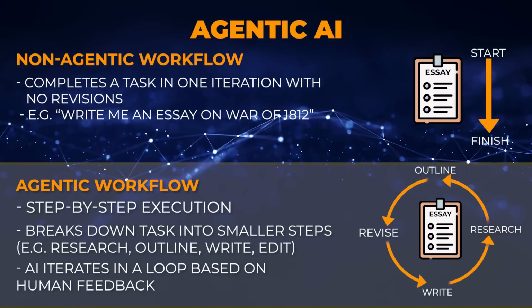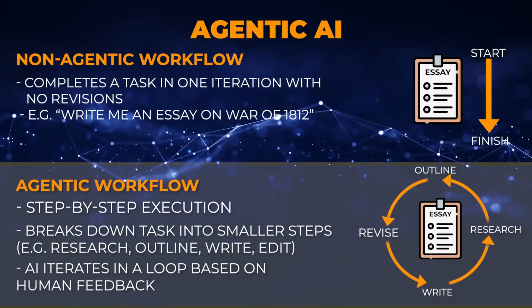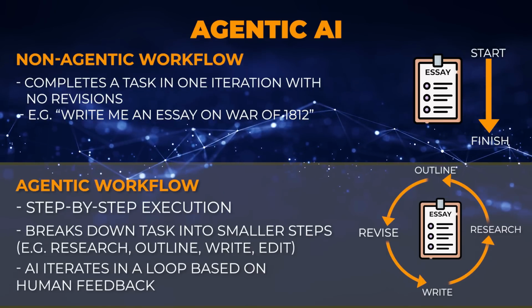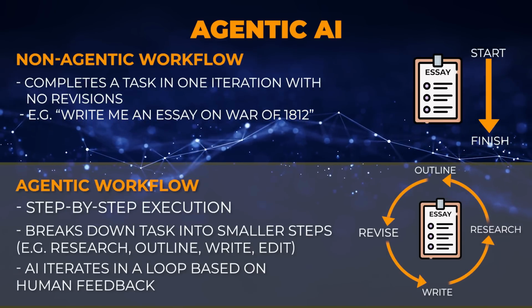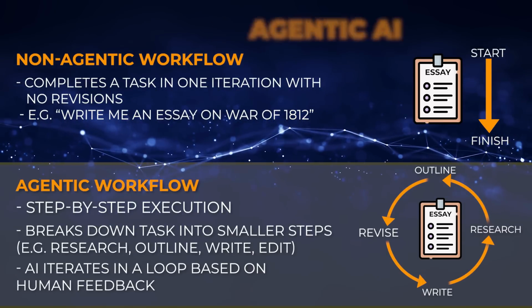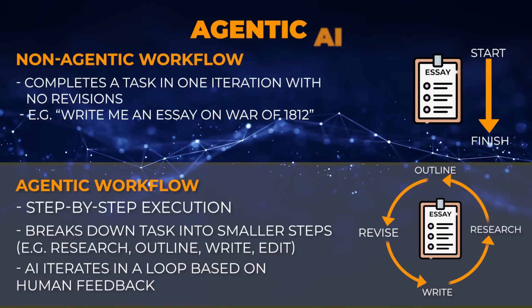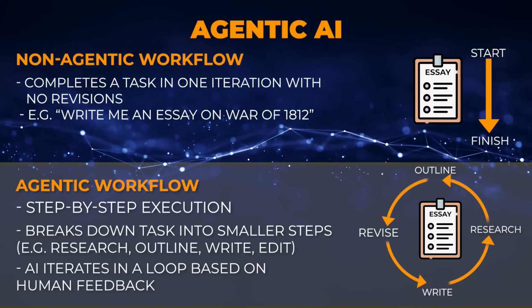Conversely, if I was writing this essay using an agentic workflow, I would have multiple specialized AI agents, each writing a piece of this essay. I can have a research AI agent, then a different AI agent to write the outline, another AI agent to write the actual essay, and another AI agent to edit the essay. And they can work together in a feedback loop until the best essay is produced.